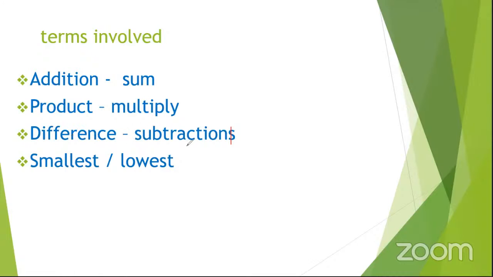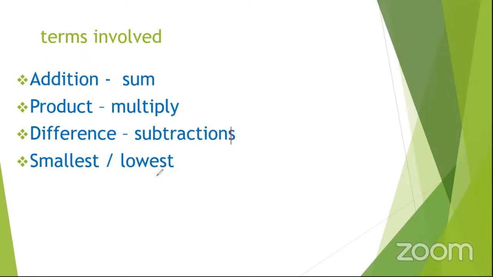So take note also. Then they may ask for the smallest or lowest. Here they may ask for the smallest number formed, smallest numeral formed. So I hope we can also integrate the meaning of smallest there, according to their values.